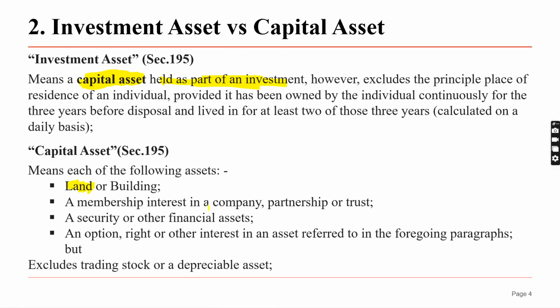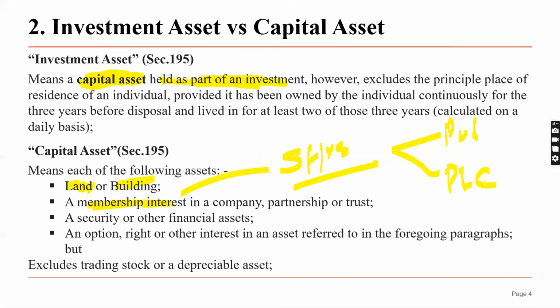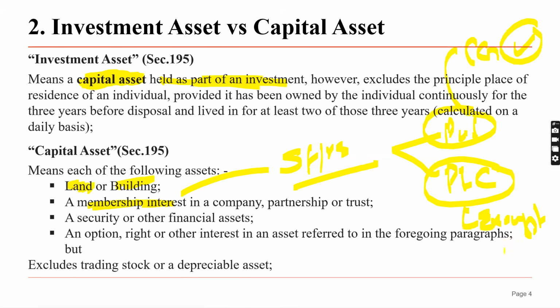So, land, building, membership interest. Membership interest in the sense what? Membership interest in the sense shares. If you invest in shares, right? So shares, we have two things, right? We need to check whether it is private shares or public shares, PLC shares, right? If it is PLC, this is exempt, no capital gain applicable, right? Here, if it is private shares, then yes, capital gain tax is applicable, right?